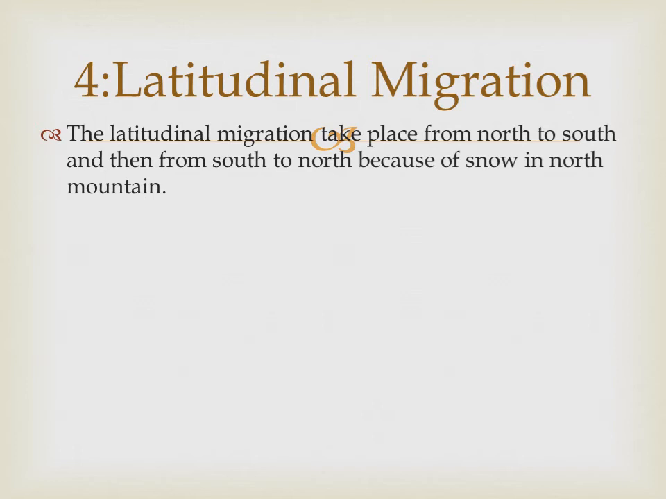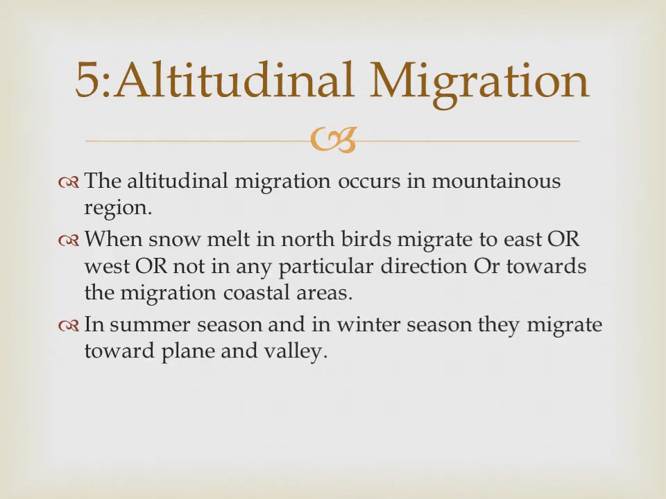Latitudinal migration. The latitudinal migration takes place from north to south and then from south to north because of snow on the northern mountains. Therefore, that type of migration takes place in birds. Altitudinal migration. The altitudinal migration occurs in the mountainous regions. When snow melts in the north, birds migrate east or west, or not in any particular direction, or towards coastal areas. In summer season and in winter season, they migrate towards plains and valleys.